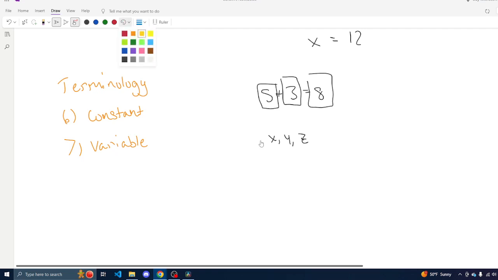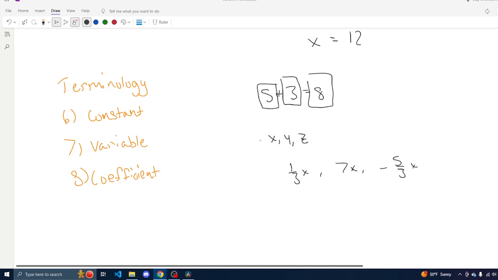And then our second to last term here is going to be a coefficient. And a coefficient is a number in front of a variable, what it's being multiplied by. So for example, 1/3 x, our coefficient here is 1/3. 7x, our coefficient here is 7. And then if we had something like negative 5 over 3x, our coefficient is negative 5 over 3.